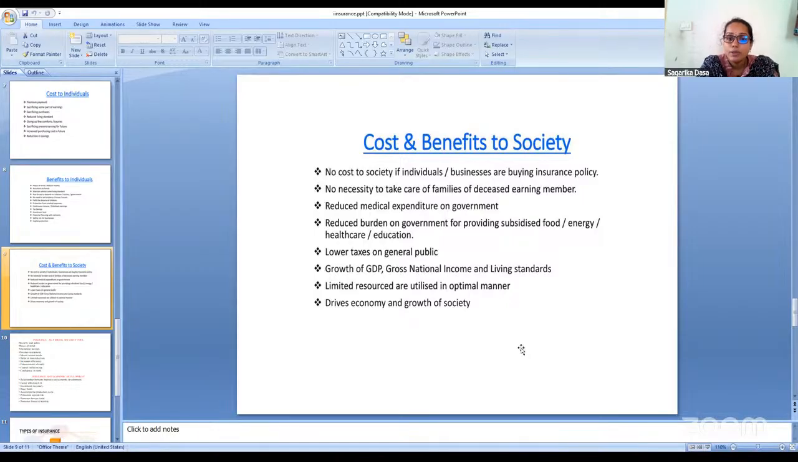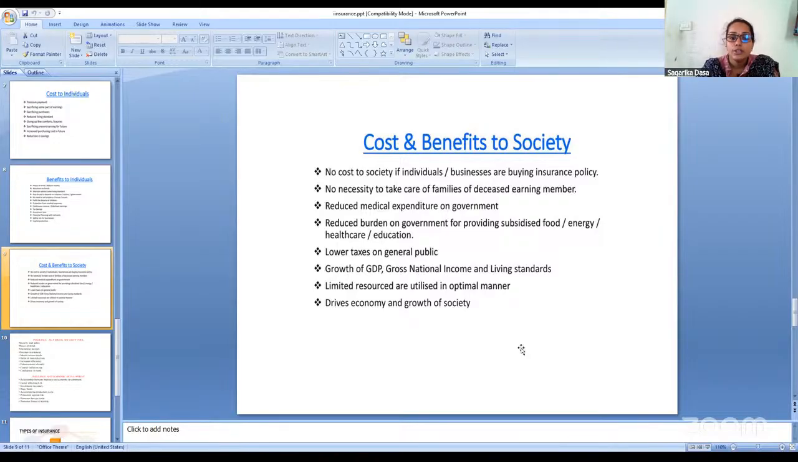It is another benefit to the society that the public, the citizens of that particular country, will have their taxable income reduced. In this way, the general public will be happy paying less tax. Then growth of GDP, national income and living standard will be improved because they are protecting the future. The future earnings will be increased. Hence, the GDP, gross national income and the living standard of the society will be improved.